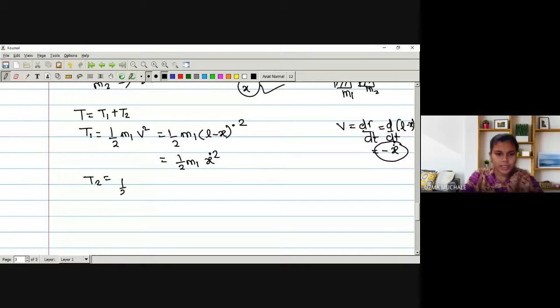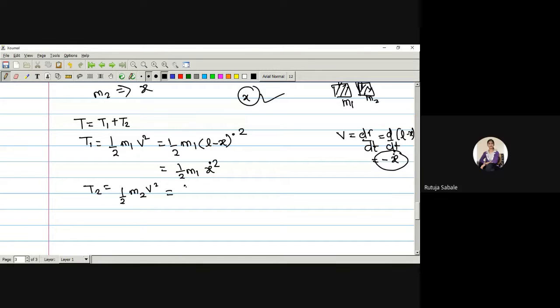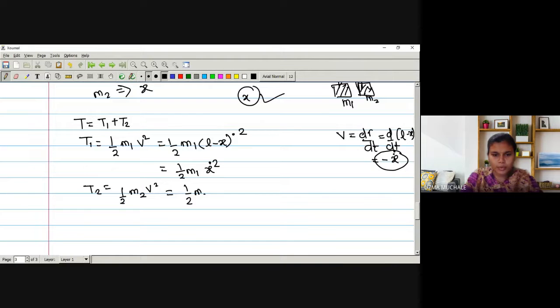Okay, let me go for the second one. 1 upon 2 m2 v square. Here, what is the position of particle m2? It will be described by simply the x coordinate. We'll have 1 upon 2 m2 x dot square, right?